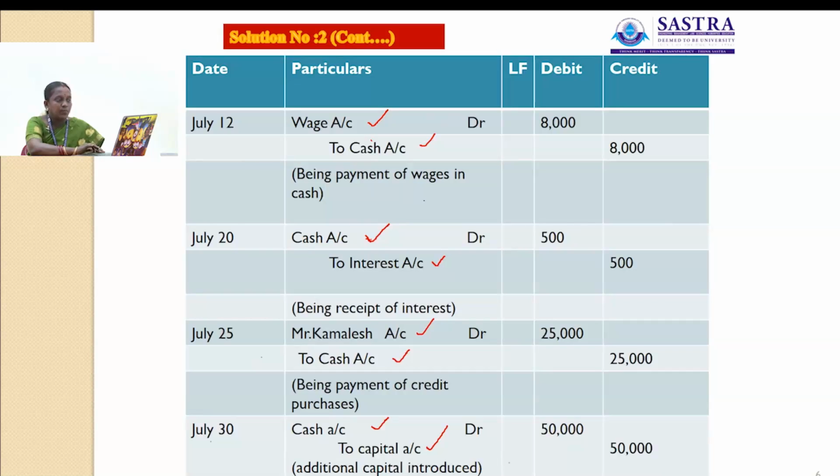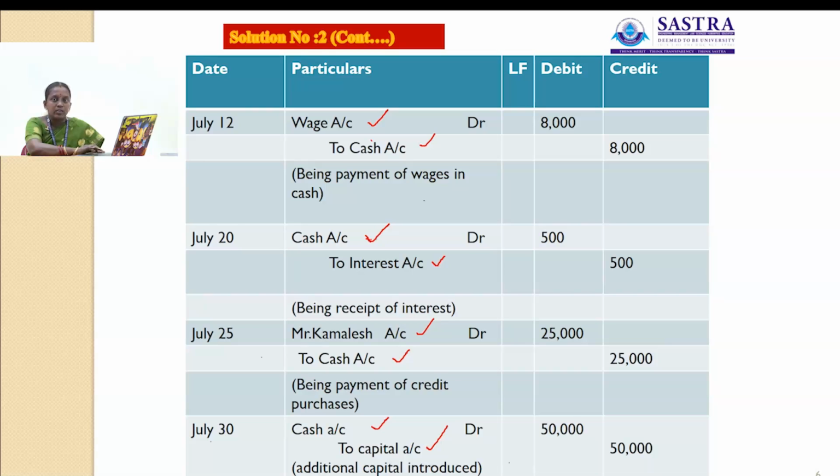Then next one is payment of wages in cash. There are two accounts, one is wages account and another is cash account. Wages account is a nominal account, cash account is a real account. You have to apply the rule for wages account: debit all expenses and losses. So wages account will be debited, rupees 8,000 under the debit column. Then cash goes out of the business, so that account will be credited, rupees 8,000. The narration for this transaction is being payment of wages in cash.